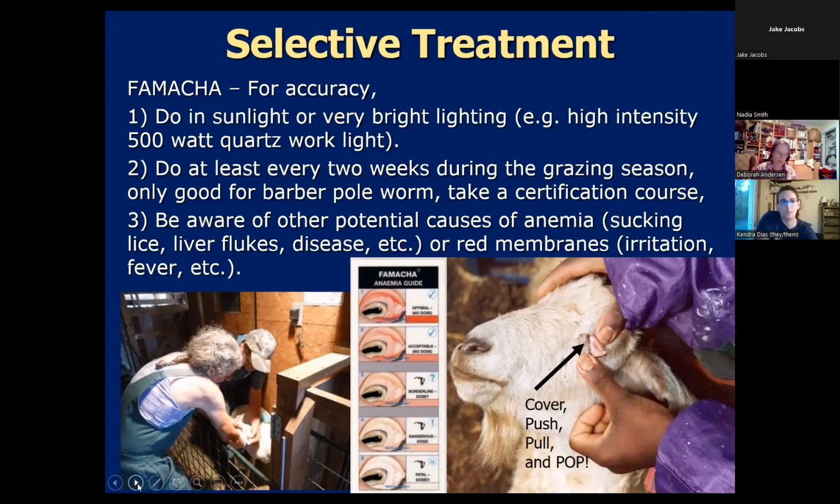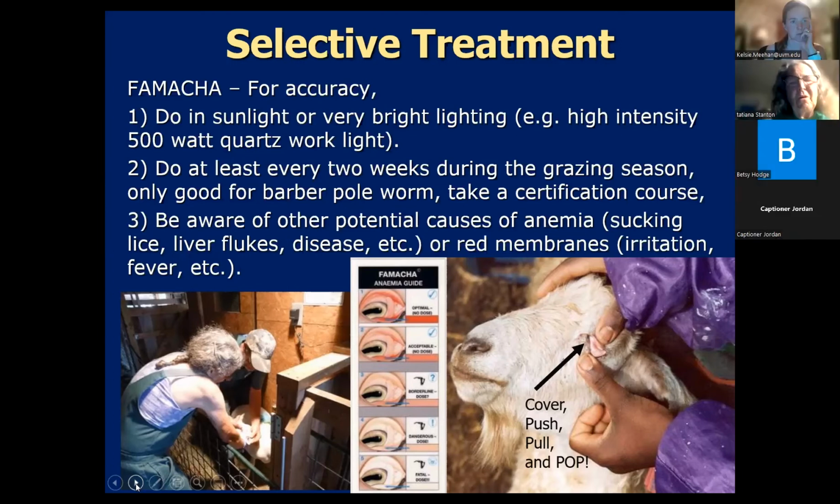Remember that it's only good for barber pole worms, so that's why you would include the rest of those things on your 5-point check. And we'll talk more next Monday about what other things, obviously, if it's really dusty out, your animals could have red membranes from dust irritation, or if they're running a high fever, they could have red membranes from that.